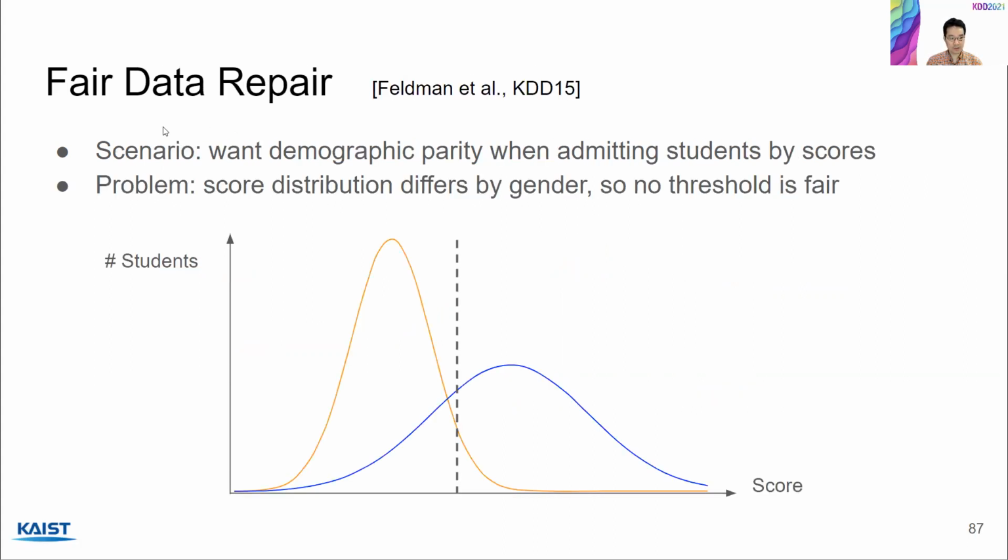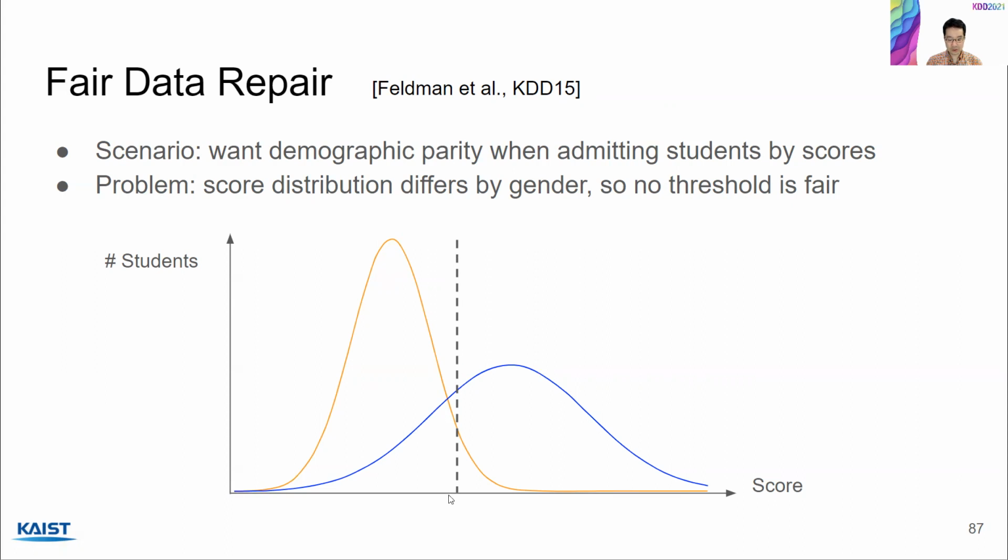The first approach is fair data repair. And I'm going to illustrate one technique by Feldman. The scenario is that we want demographic parity when admitting students by scores. So let's say that in this figure, the x-axis is a score like SAT score, and the y-axis is the number of students. And we have two distributions. One is for women, let's say the blue one, and another one for men, let's say the orange one.